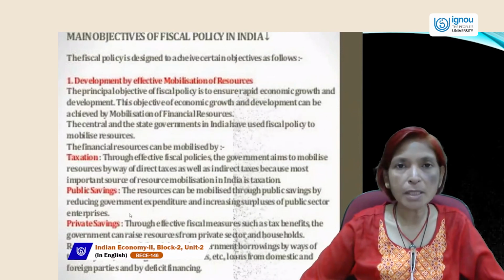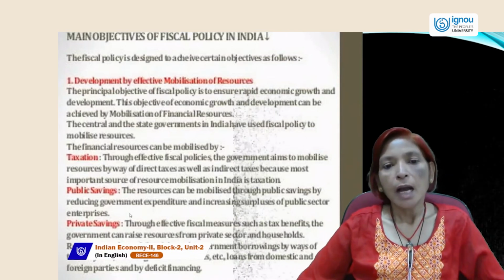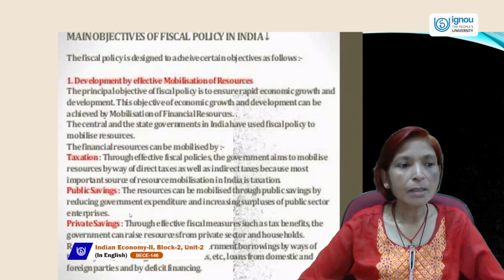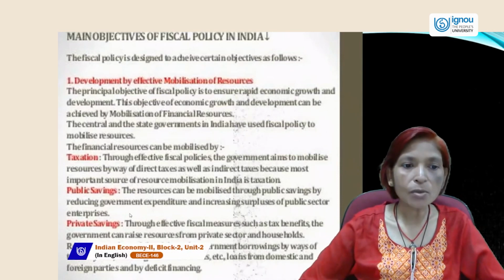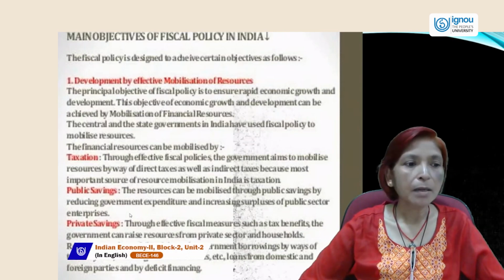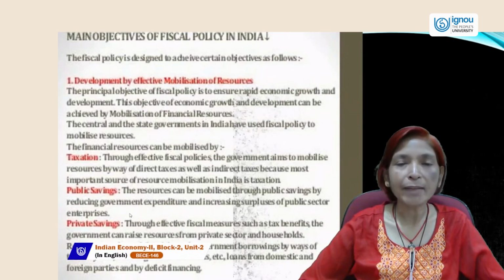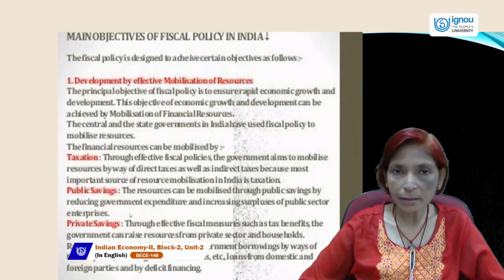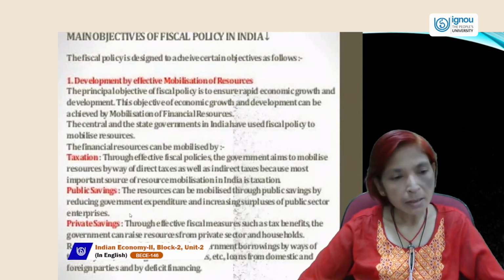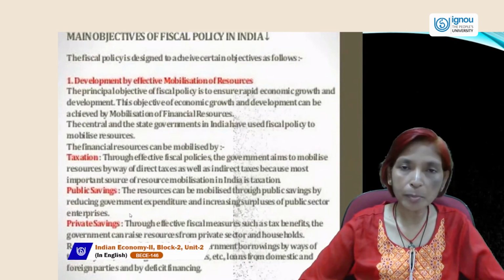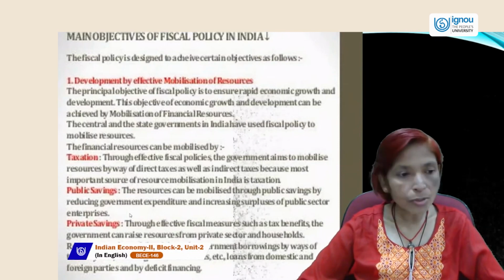The central government and state government in India have used fiscal policy to mobilize resources. Financial resources can be mobilized by taxation. Government can impose heavy taxes on rich persons, and can give rebates and provide subsidies to the poor, so that inequality can be removed.